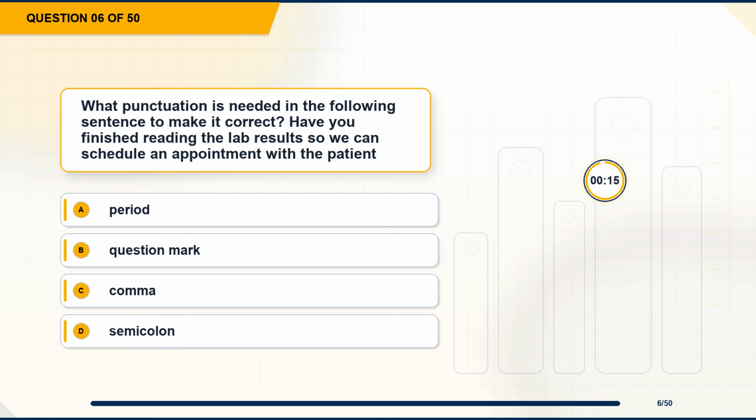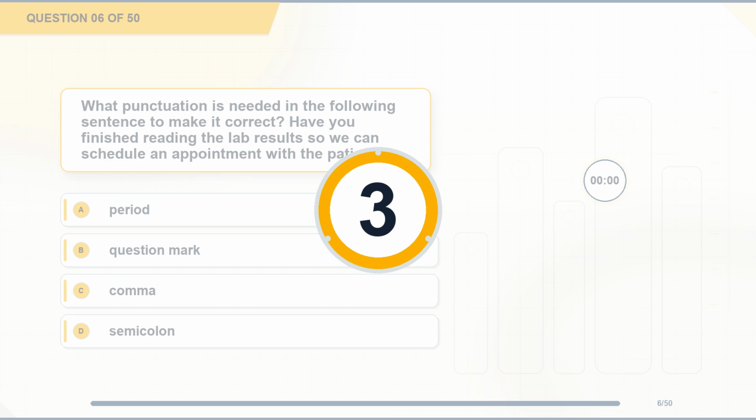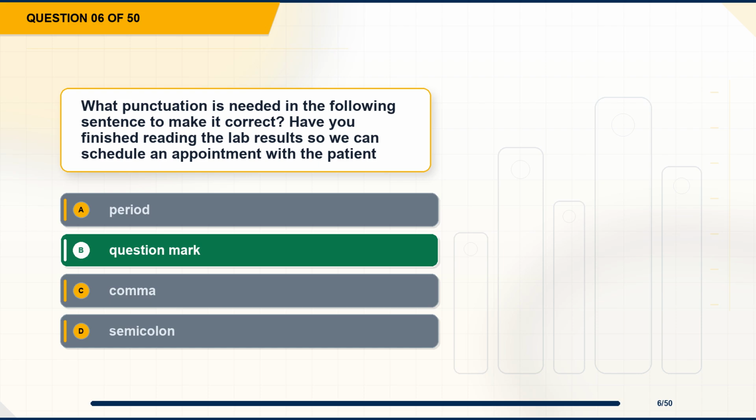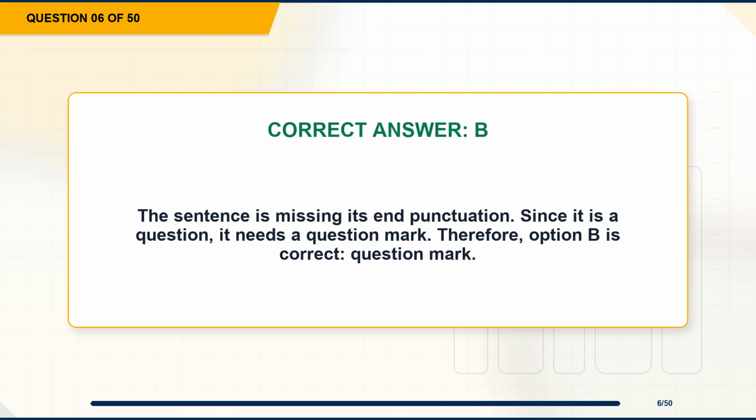Question 6. What punctuation is needed in the following sentence to make it correct? Have you finished reading the lab results so we can schedule an appointment with the patient? Option A, period. Option B, question mark. Option C, comma. Option D, semicolon. The correct answer is option B, question mark. Explanation. The sentence is missing its end punctuation. Since it is a question, it needs a question mark. Therefore, option B is correct, question mark.